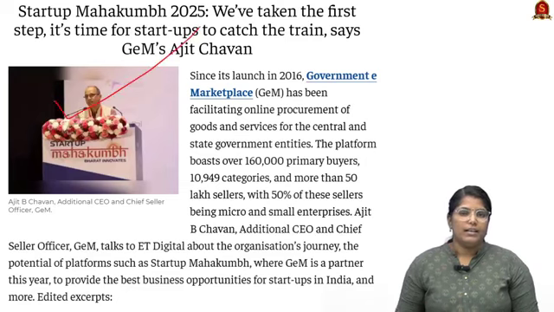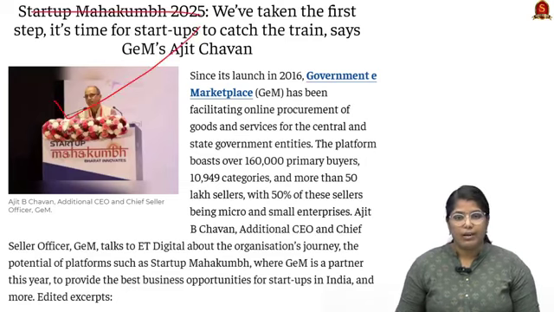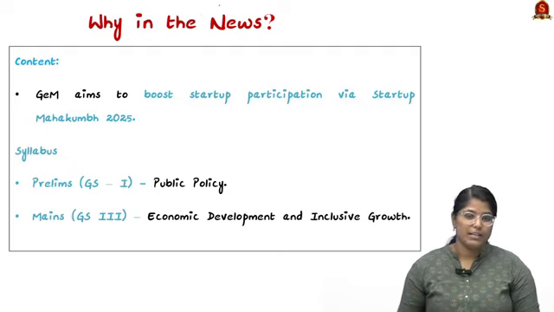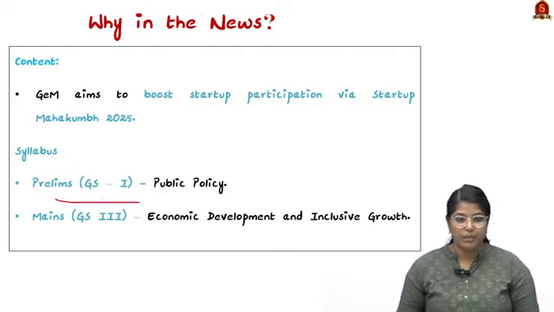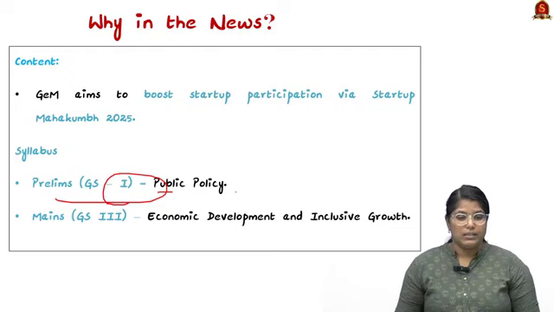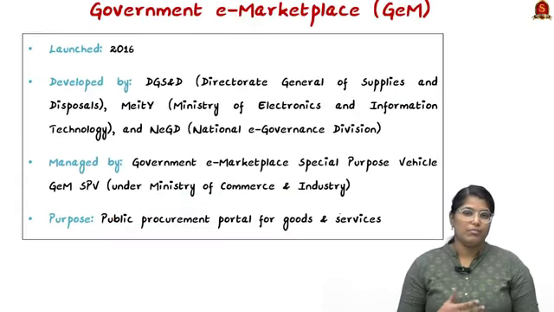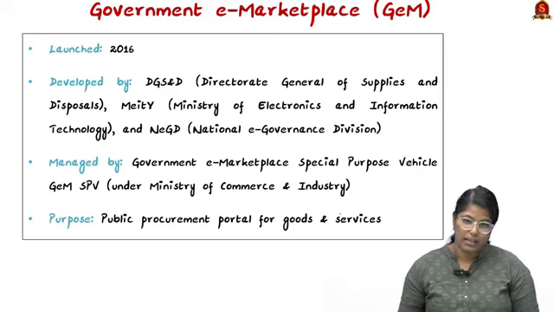Now look at this article. Recently, Startup Mahakumbh 2025 has been organized by Government e-Marketplace, and it is in the news. So this particular topic, Government e-Marketplace, will be asked under GS Paper 1 in prelims, especially in public policy. In GS Paper 3 mains, it will be asked under economic development and inclusive growth. So we shall see the basics of this Government e-Marketplace.